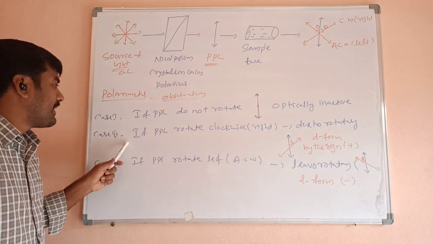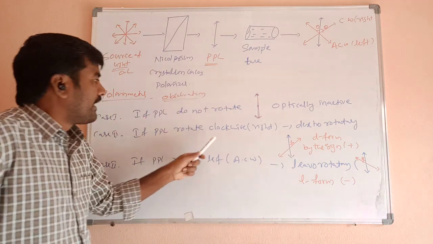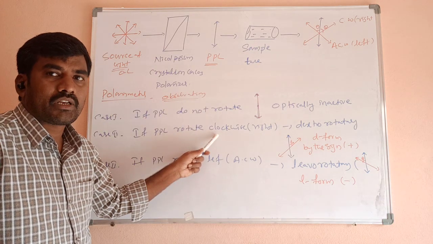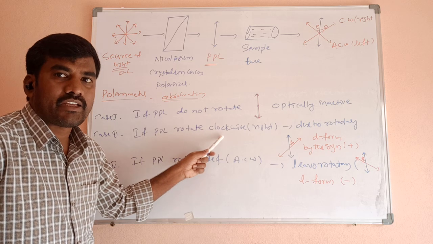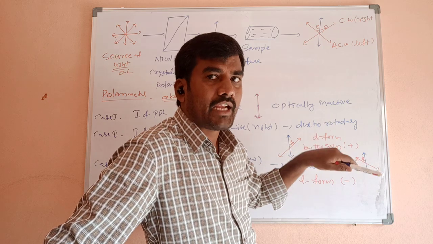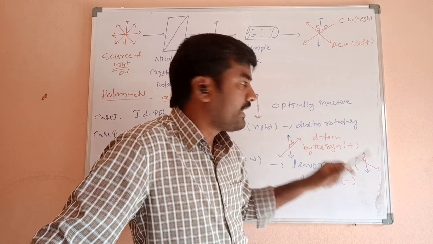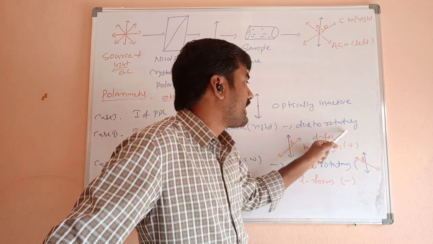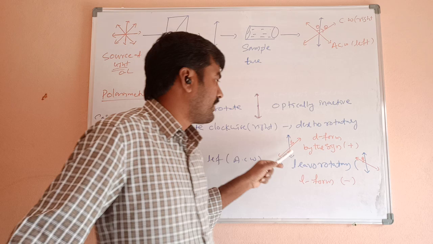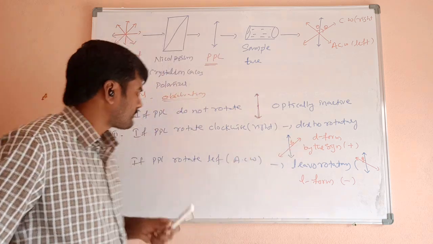When PPL passes through an organic solution sample and the plane of polarized light rotates clockwise, to the right side, it is called dextro-rotatory. It is optically active. Rotation taking place means it is optically active. Clockwise means dextro-rotatory, called D form. By sign we can write it as plus. Now it is rotating clockwise by theta angle.